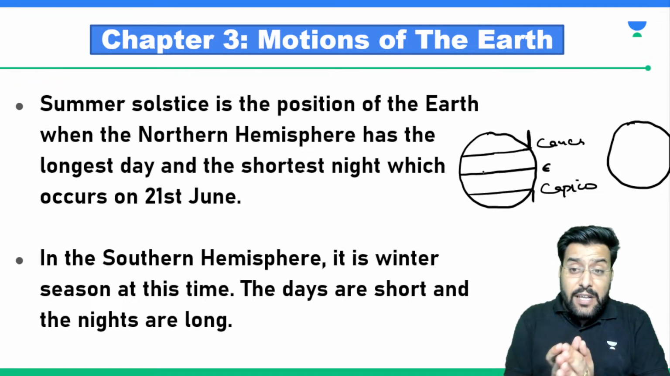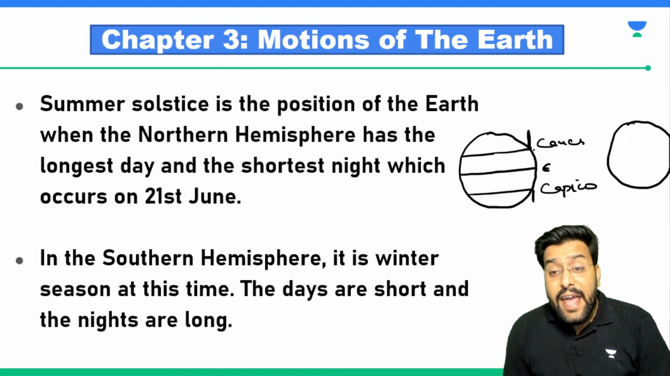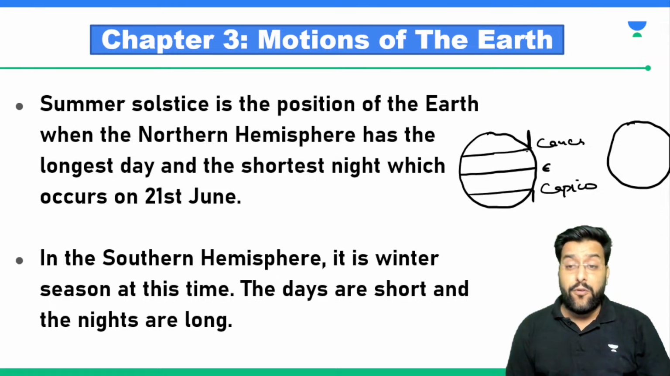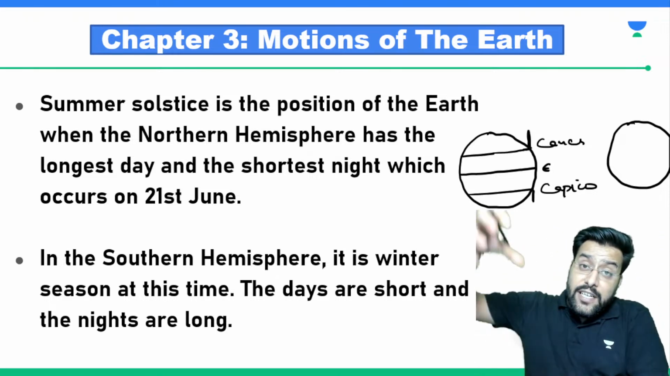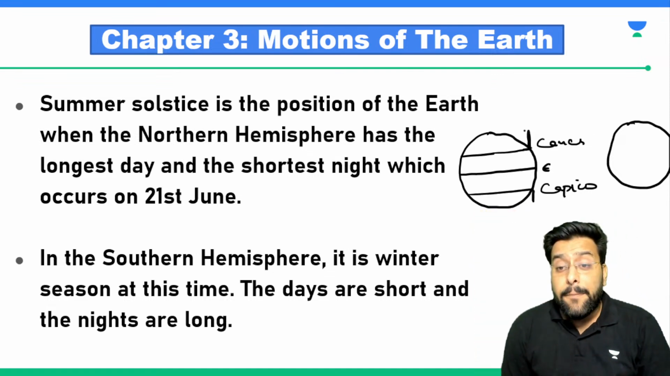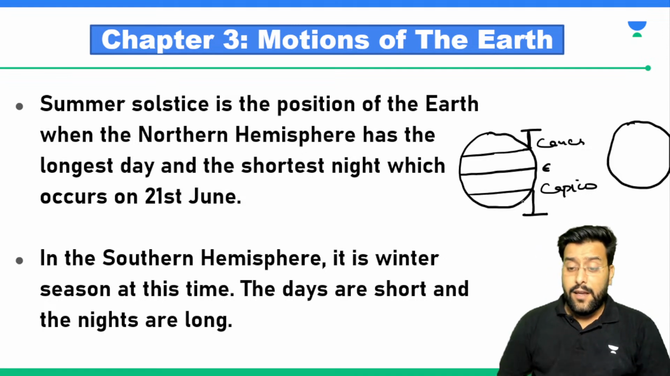But remember one thing, the movement of Earth around the sun is such that sun will never go directly beyond Tropic of Cancer or beyond Tropic of Capricorn. So the maximum extent to which sun rays can be overhead above the Earth is between Tropic of Cancer and Tropic of Capricorn. Are we following it?